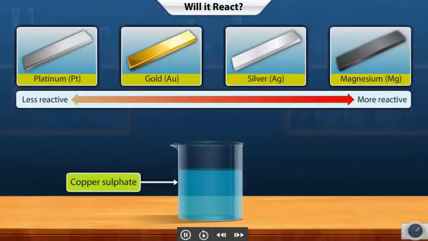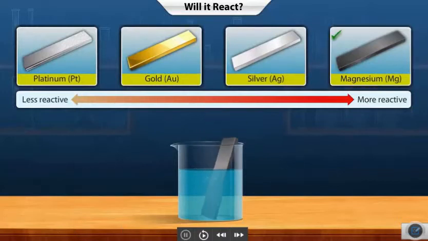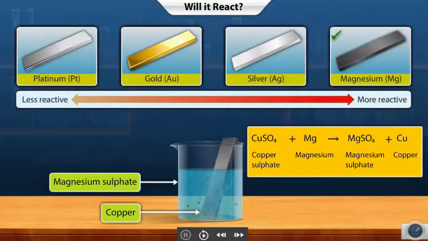Let's check your understanding with a small interactivity. Can you guess which metals would carry the displacement reaction in the following examples? Click the metal that displaces copper from copper sulfate solution. Excellent. Magnesium, being more reactive, displaces the copper.